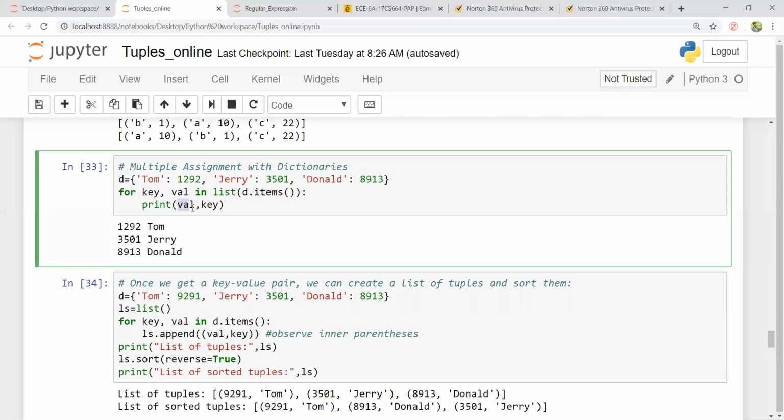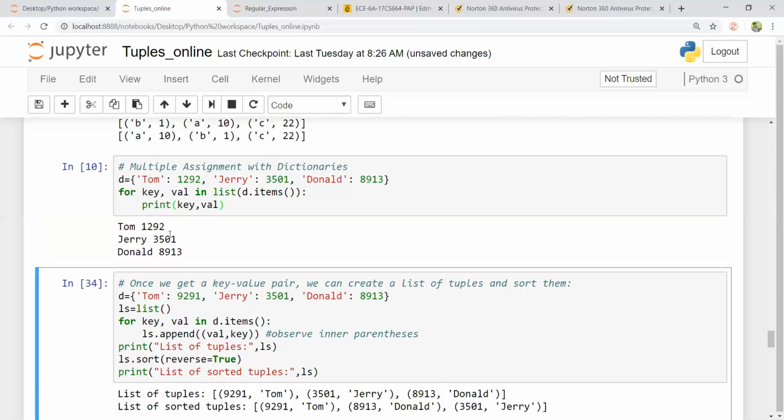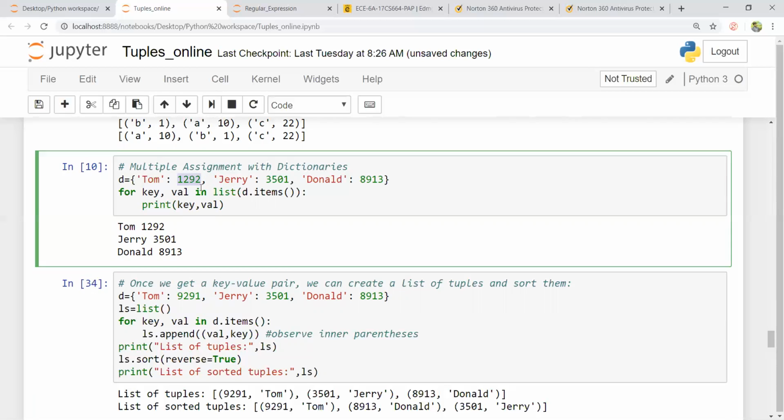I am first printing value and second variable I am printing it as a key. Here you can try to change it to a key value pair and see, like first is key and the second one is value. But what if I want to arrange it based upon the numbers, higher values, in a descending order or in an ascending order? That we shall see in the next example.